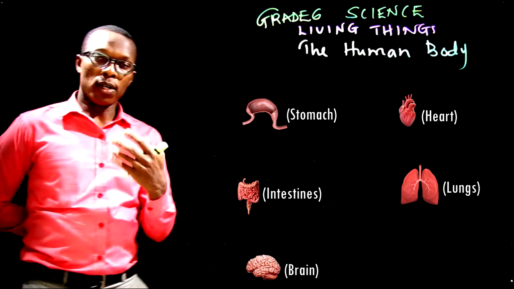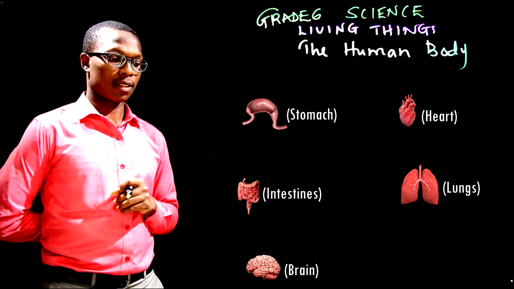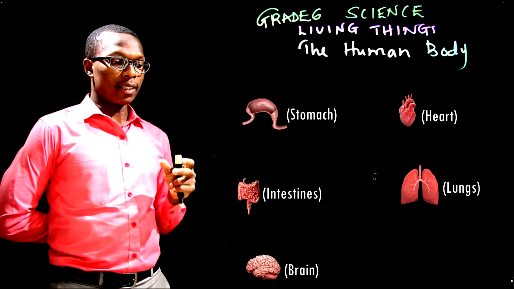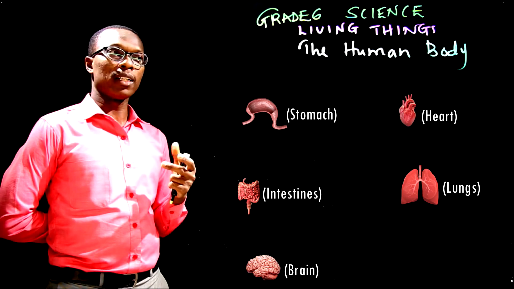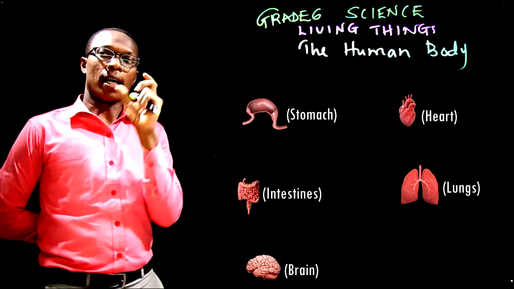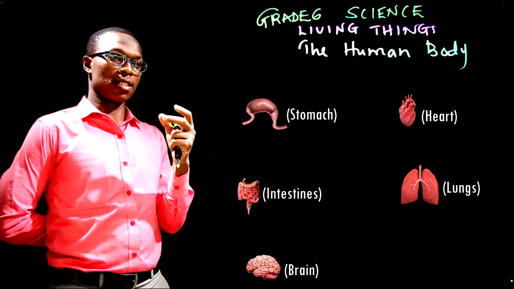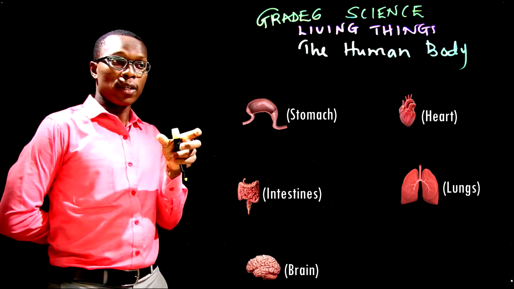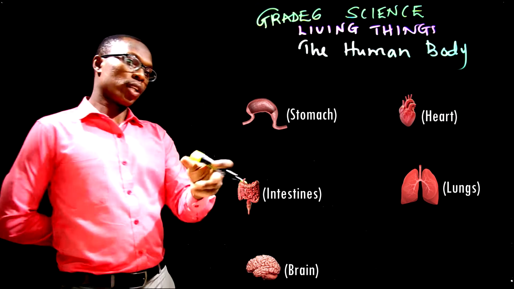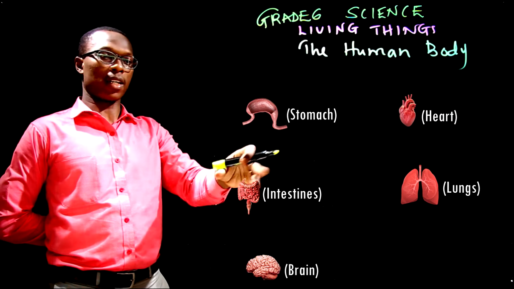Now, when we talk about organs, what do you understand by that term, organ? Well, an organ is normally the part of the human body that carries certain functions. Every part of your body, every organ, has its own function. As you can see here, we have different body organs.